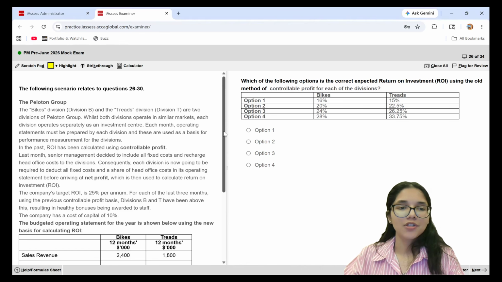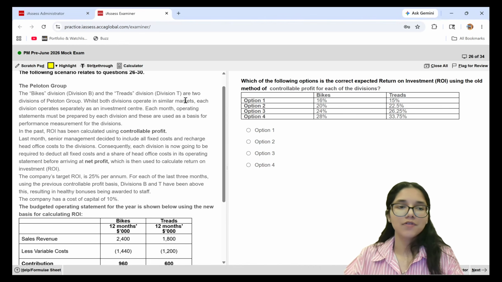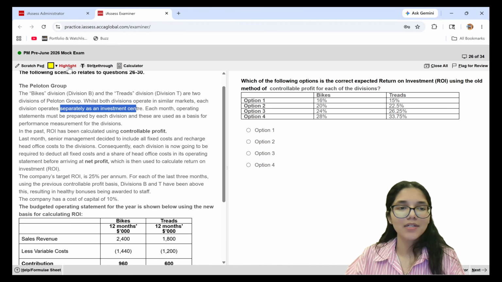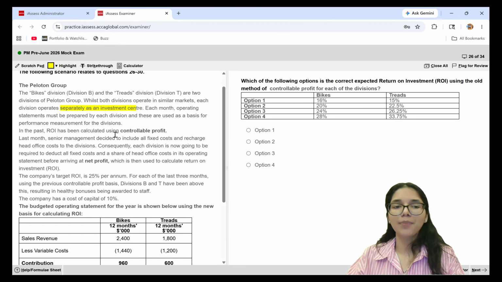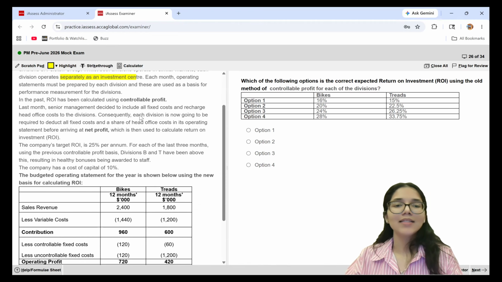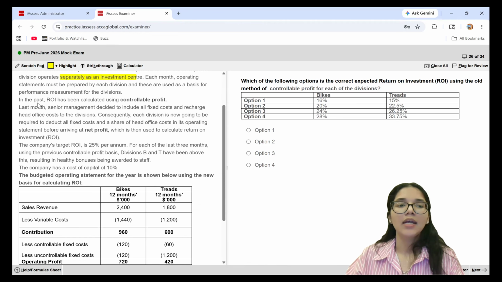The bikes division, division B, and the treads division, division T are two divisions of Peleton group. Whilst both divisions operate in similar markets, each division operates separately as an investment center. So they are separately operating as investment centers. Each month, operating statements must be prepared by each division, and these are used as a basis of performance measurement of the divisions. In the past, ROI has been calculated using controllable profits.